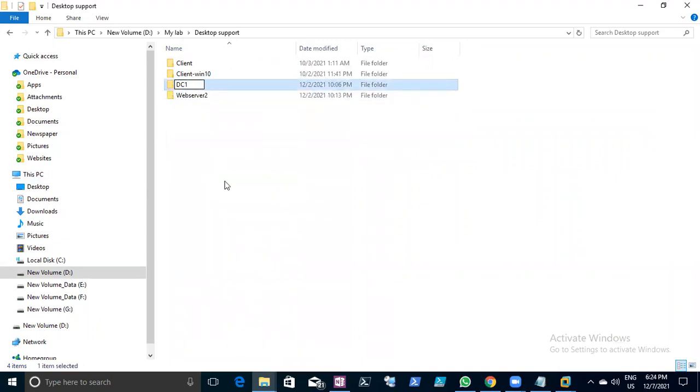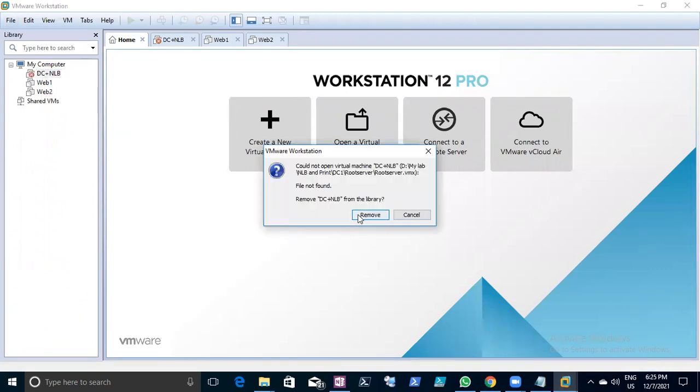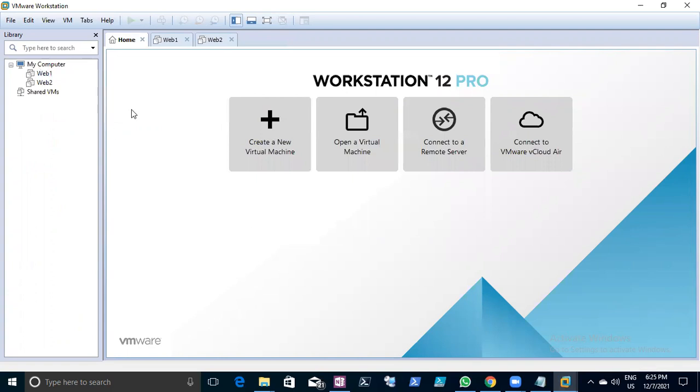This is DC1. I'm making DC1. Now, I hope you know this VMware Workstation, how to build and manage things. No need to explain, right? You just need to install the workstation, and on top of that you build the machine.